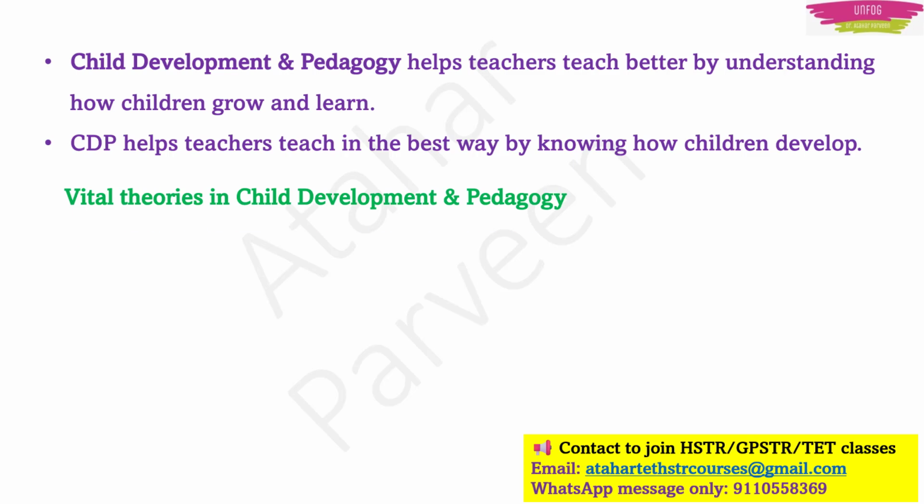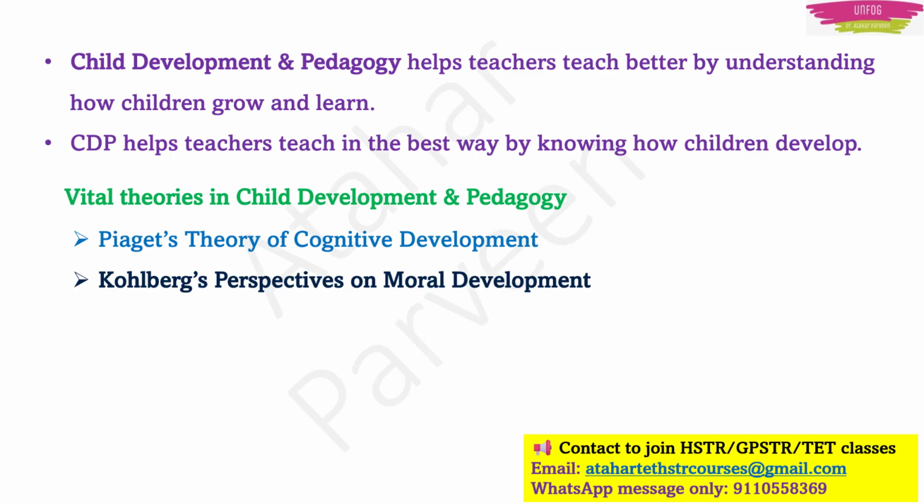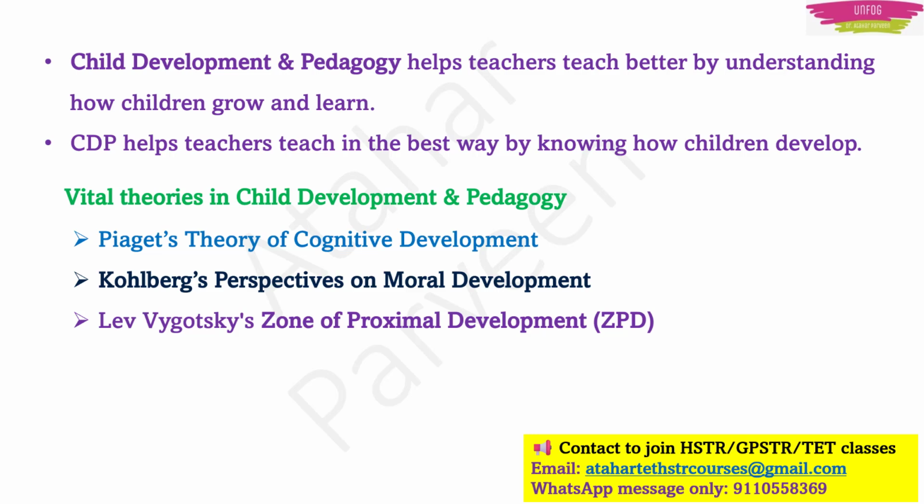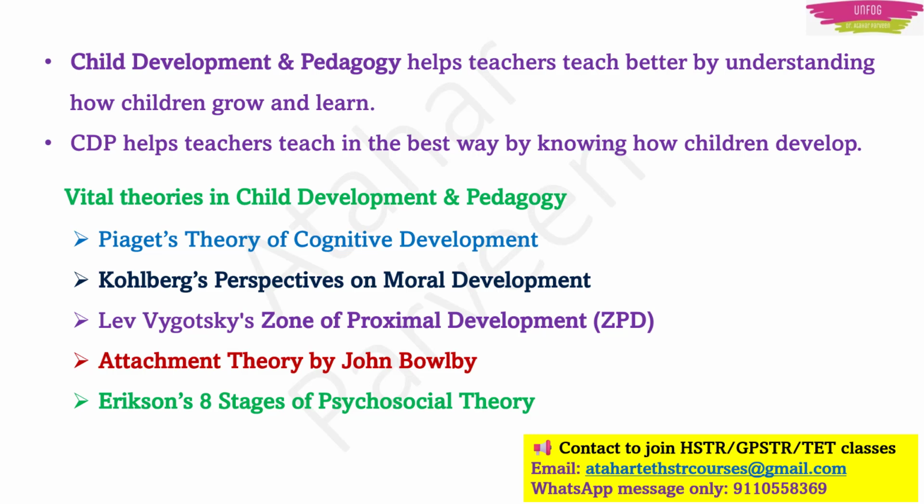Let us start with Piaget's theory of cognitive development. Then we will learn about Kohlberg's perspectives on moral development. Then we will also know about Lev Vygotsky's zone of proximal development, followed by attachment theory by John Bowlby. Also we will know about Erikson's 8 stages of psychosocial theory and many more theories, followed by most important multiple choice questions as well. I think it is not possible to complete in one class, so we will take another class and complete these explanations on theories.